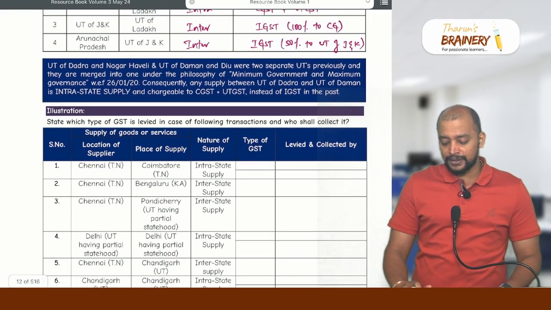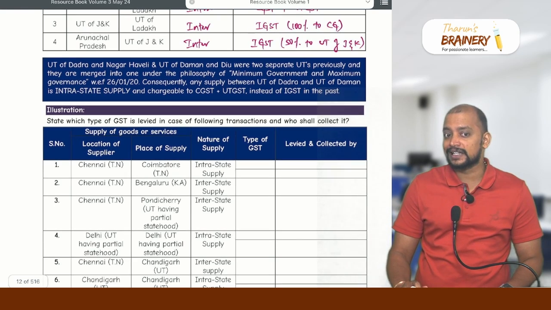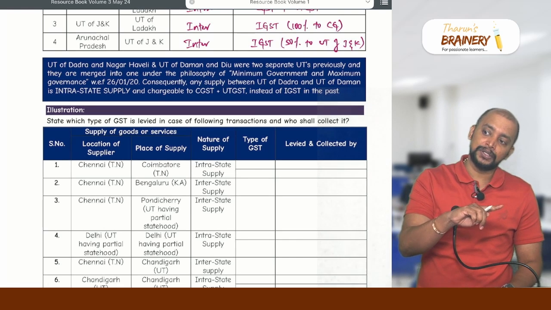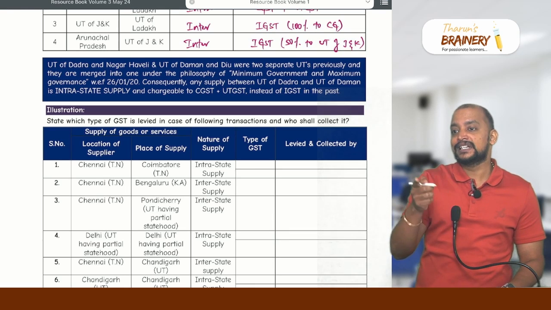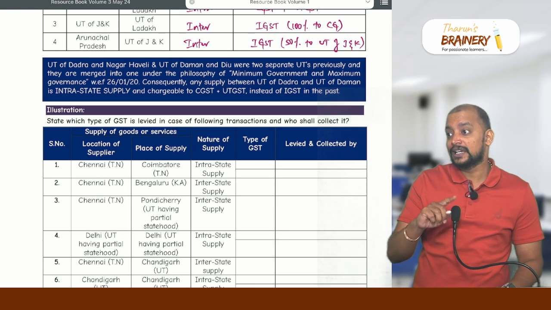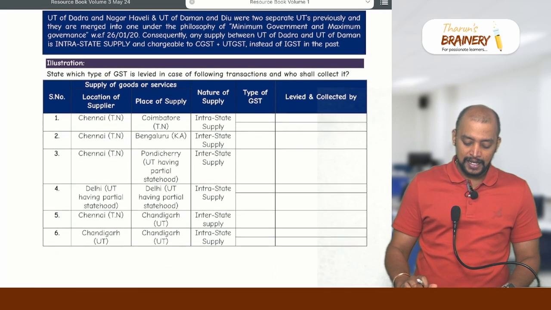Then what about Daman, Diu, Dadra, Nagar Haveli? Previously it was 2 union territories. Now it is merged as a single union territory. So don't take it as inter, take it as intra. Supplier Daman, Diu, place of supply Dadra, Nagar Haveli. Previously it was inter, but now it will be intra because these two have become one union territory.